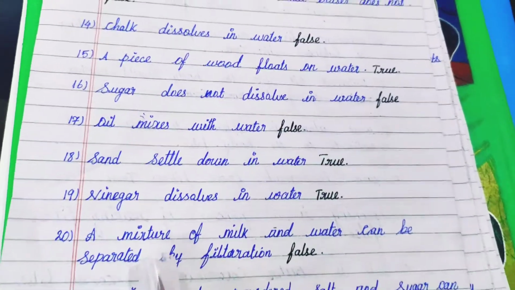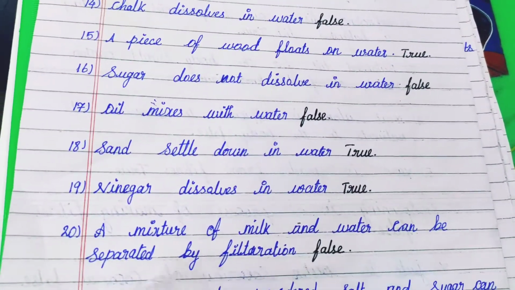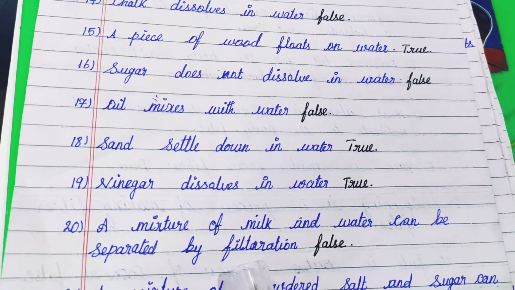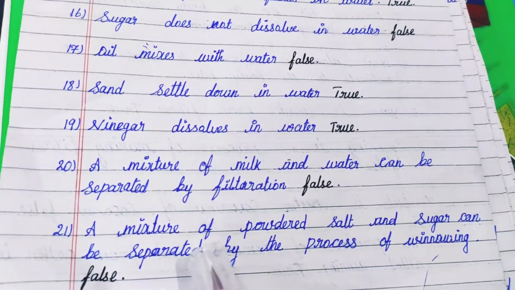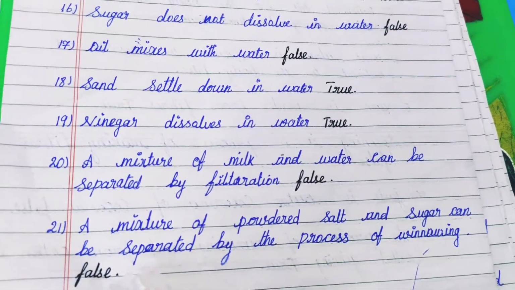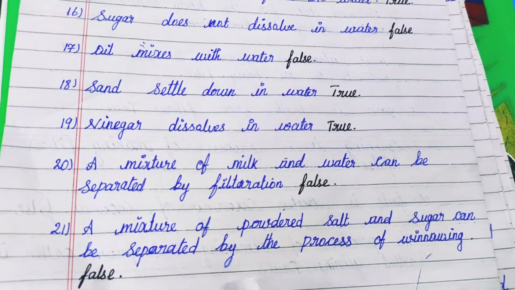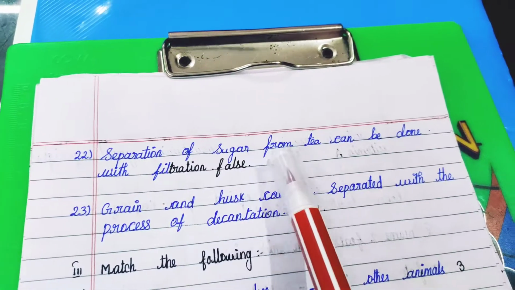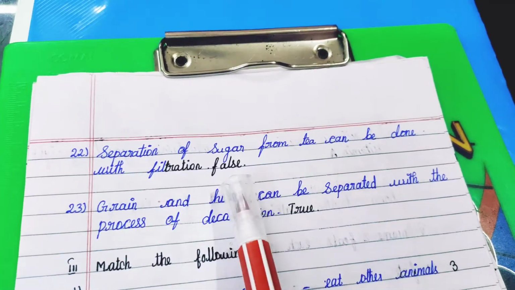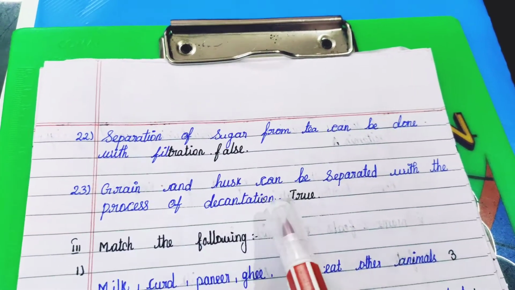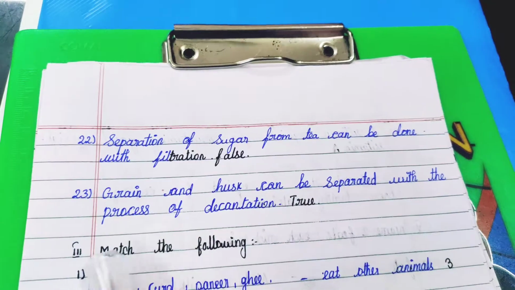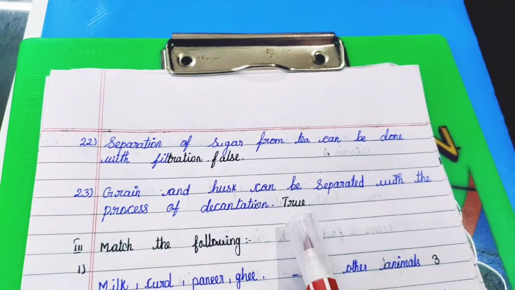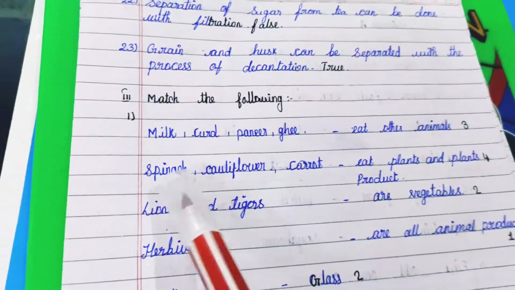A mixture of milk and water can be separated by filtration. False. A mixture of powdered salt and sugar can be separated by the process of winnowing. False. Separation of sugar from tea can be done with filtration. False. Grain and husk can be separated with the process of decantation. False. Match the following.